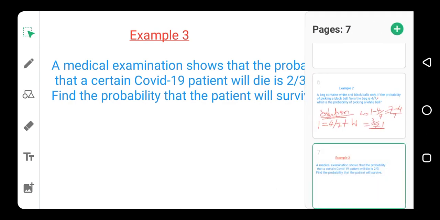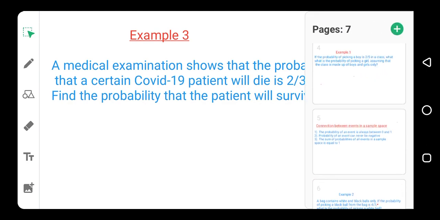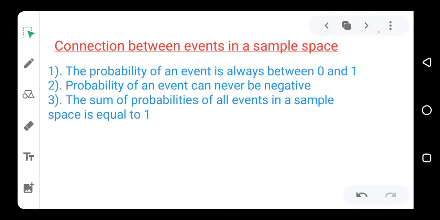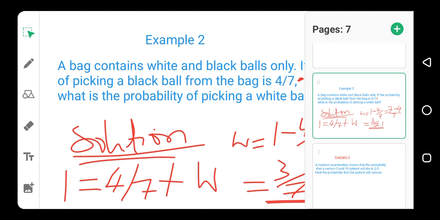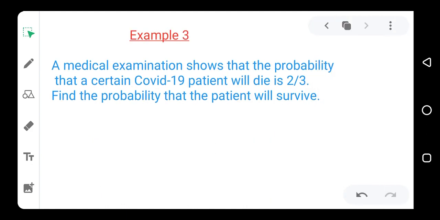Now, let's look at our rules again. In these rules, in number 1, we are told that the probability of an event is always between 0 and 1, okay? Then the sum of probability of an event in a sample space is 1. Okay, let's use that one and solve it. Now solution.